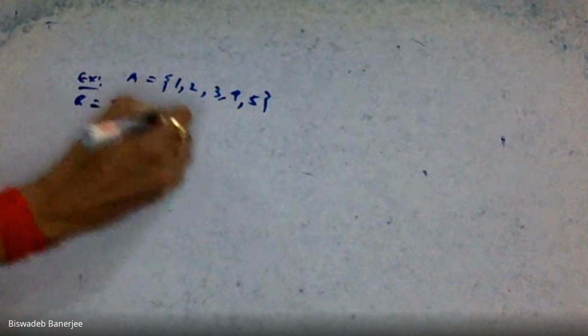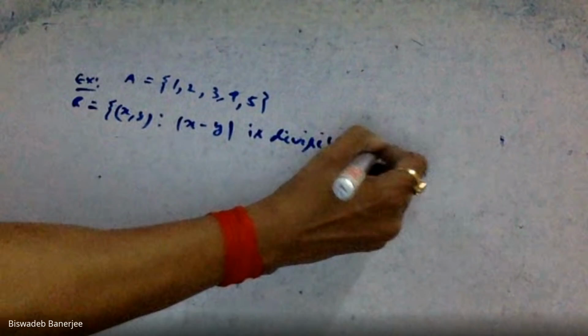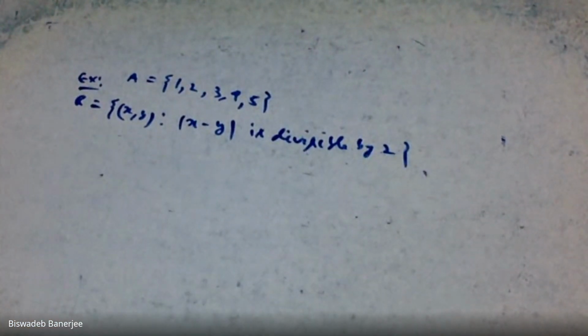Now we are considering the relation R equal to the collection of all x comma y such that modulus of x minus y is divisible by 2.